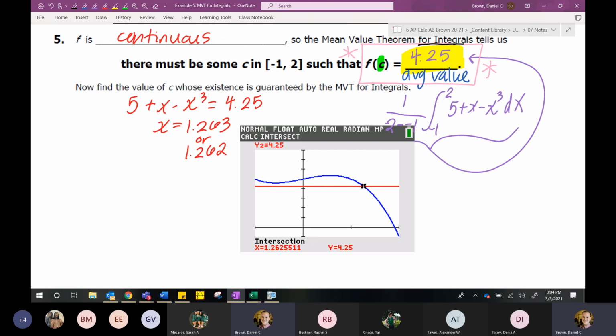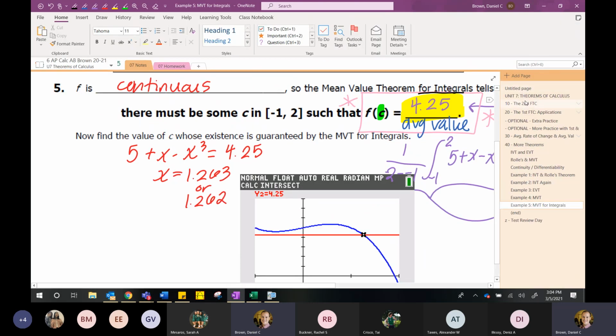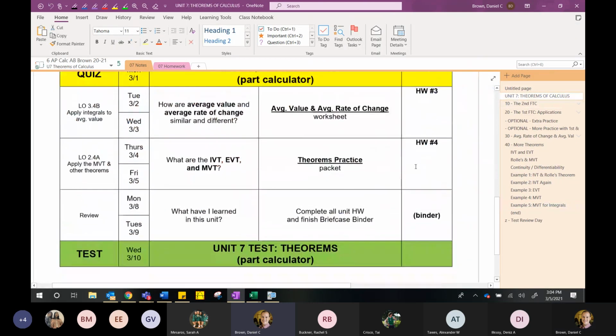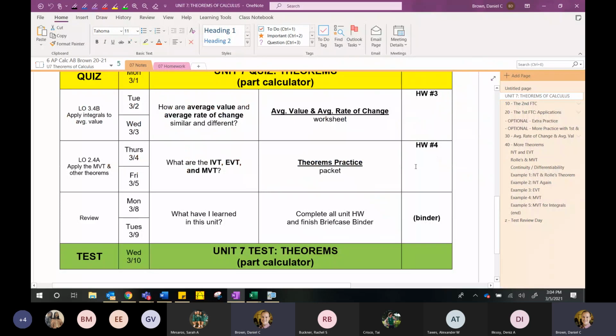So that's basically it for the unit. I do want to tell you what my plans are for the last two days, Monday and Tuesday. Your test is on Wednesday. I'm hoping that since you had the quiz, you're feeling a little more comfortable with looking at these problems and interpreting them, just to get used to reading them. My plan for Monday, I shared it with you. You can see it in OneNote, but it's basically some massive long word problem. It is about toilet paper flying off the shelves, but I figured that kind of fit for what happened basically a year ago next week.